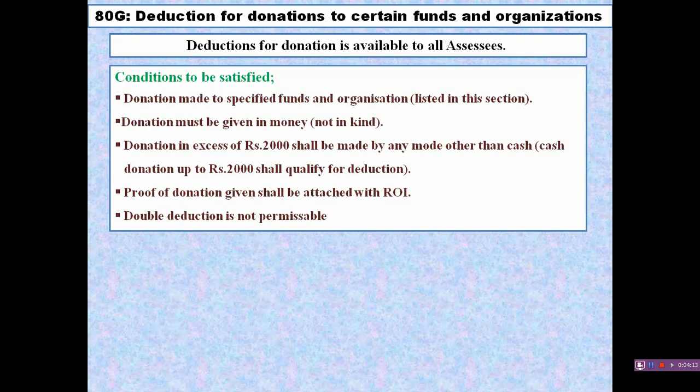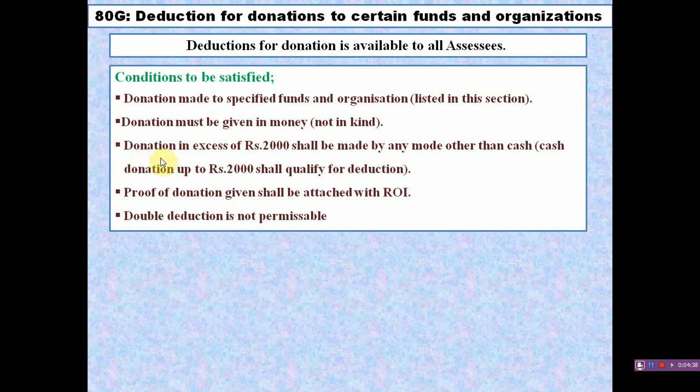But if he donated books worth rupees 50,000 or any other materials, that amount is not qualified for deduction. It means donation must be given in money only. Other than money, that is in kind, does not qualify for deduction.